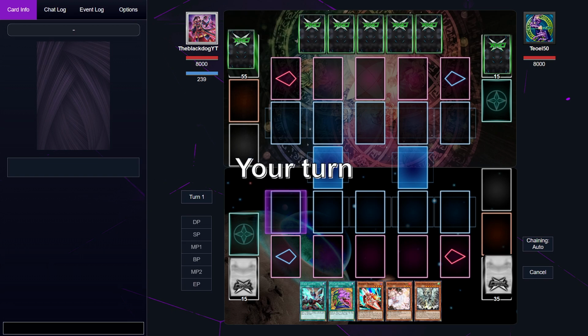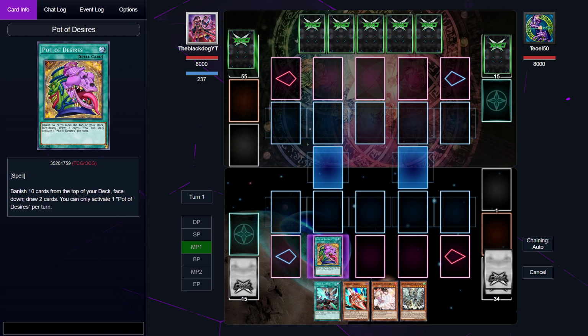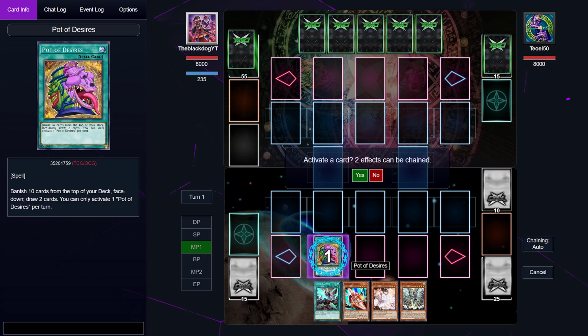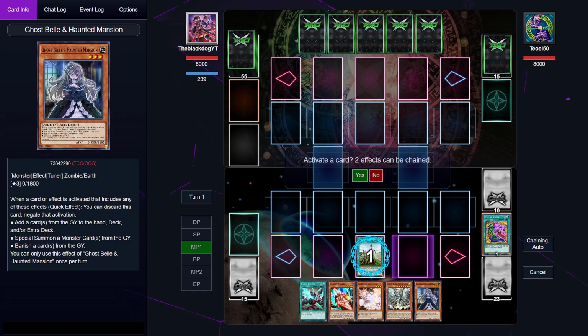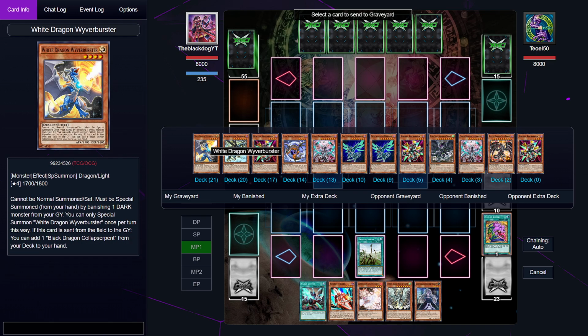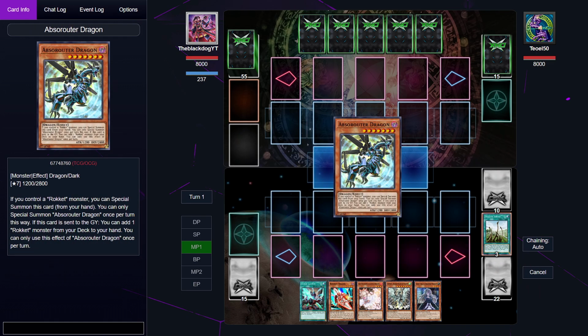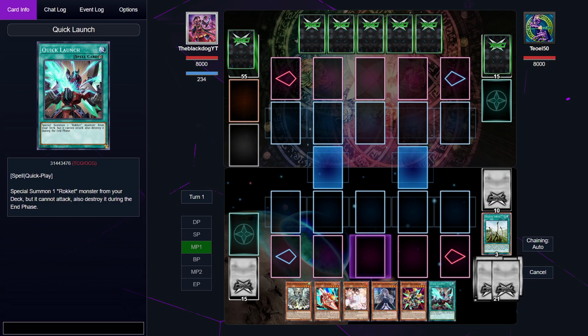Alright, we can start. I'm going to go first, and it has been a while since I've played this deck, so let's start off by going for a Pot of Desires. And we're going to draw 2 cards. It's going to be a Dragon Shrine. We're going to use it to get rid of this copy of Absolute Dragon. And with Absolute Dragon we can get ourselves a Rocket Recharge.